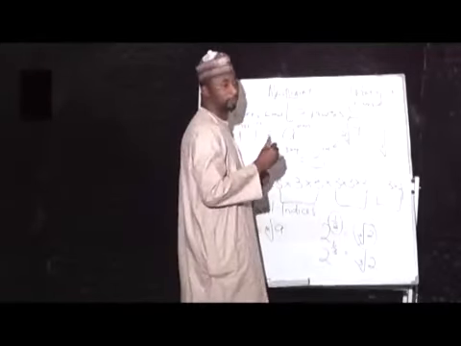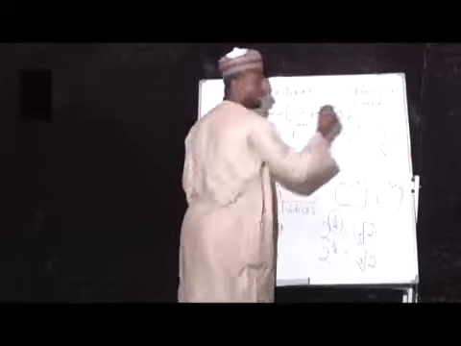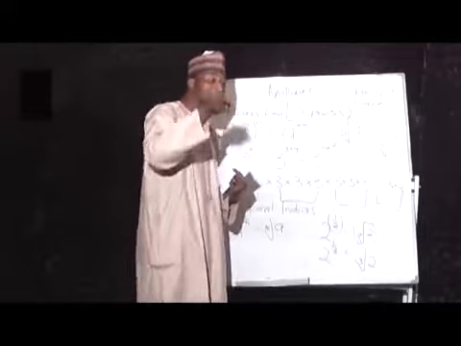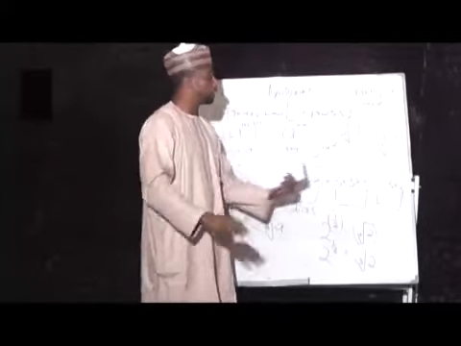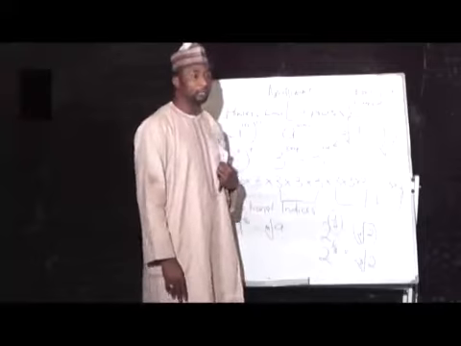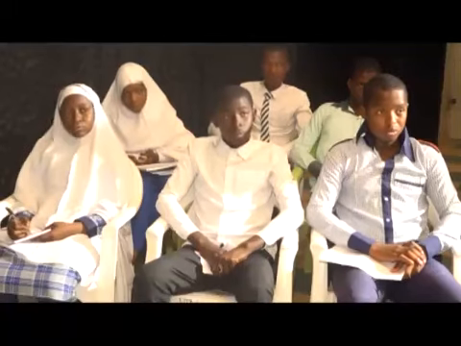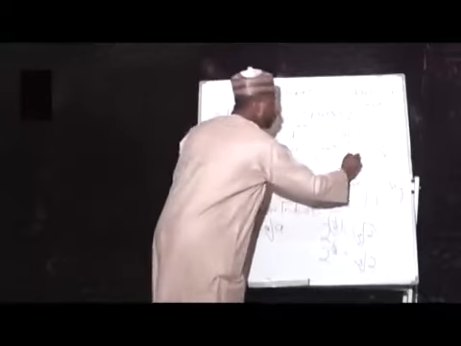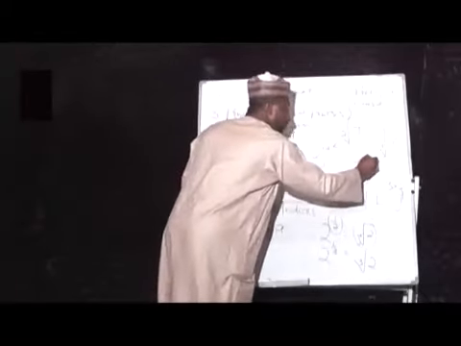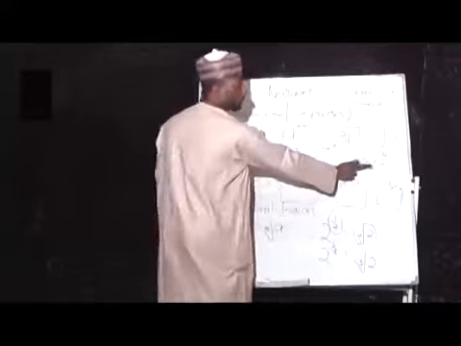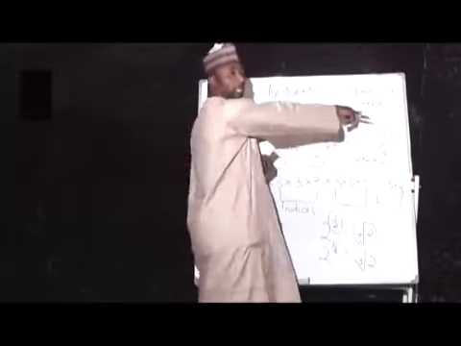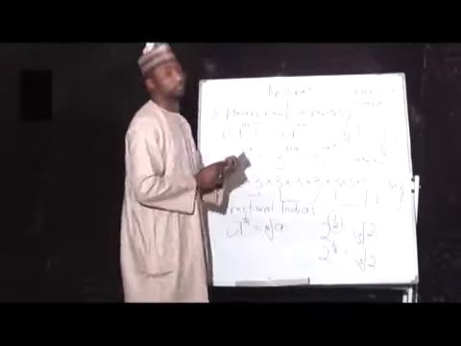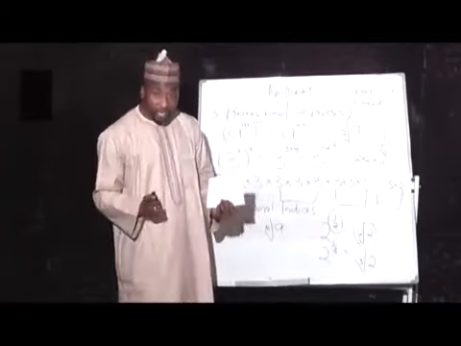Cube root. So what is the cube root of a number 8? Which number will multiply itself 3 times and the result will be 8? Which number is that? 2. 2 will multiply itself 3 times to give us 8, because 2 multiplied by 2 multiplied by what? 2. 2 times 2, 4 times 2, 8. So the cube root of a number 8 is what? Is 2. Are we together?